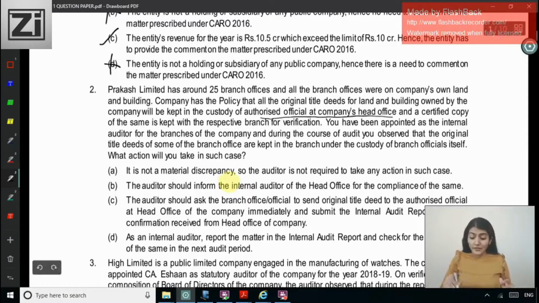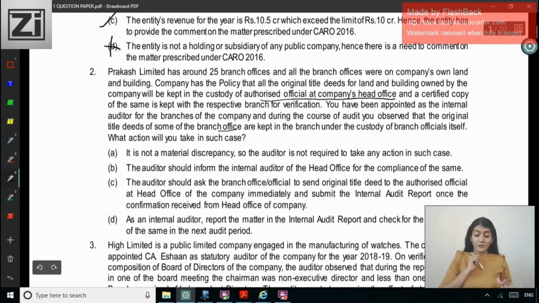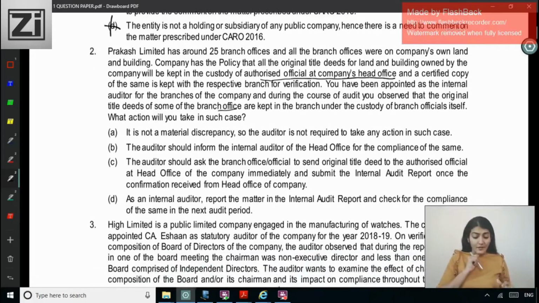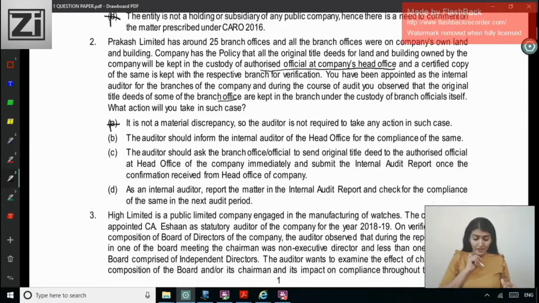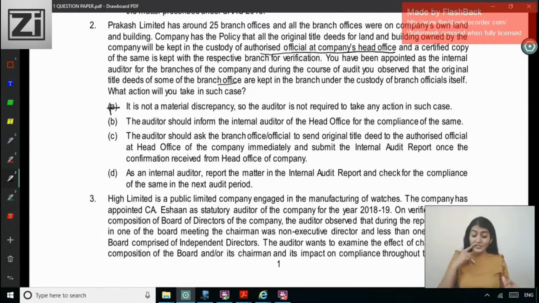Under whose custody should they be kept? The authorized official at the company's head office, and a certified copy at the branch. But here the original itself is kept at the branch office. What action will you take in such a case? Option A: it is not a material discrepancy, so the auditor is not required to take any action. No. Option B: the auditor should inform the internal auditor of the HO for compliance of the same. Option C: the auditor should ask the branch office official to send the original title deed to the authorized official at HO of the company immediately, and submit the internal audit report once the confirmation is received from HO of the company. So you will ensure that the procedure is followed.